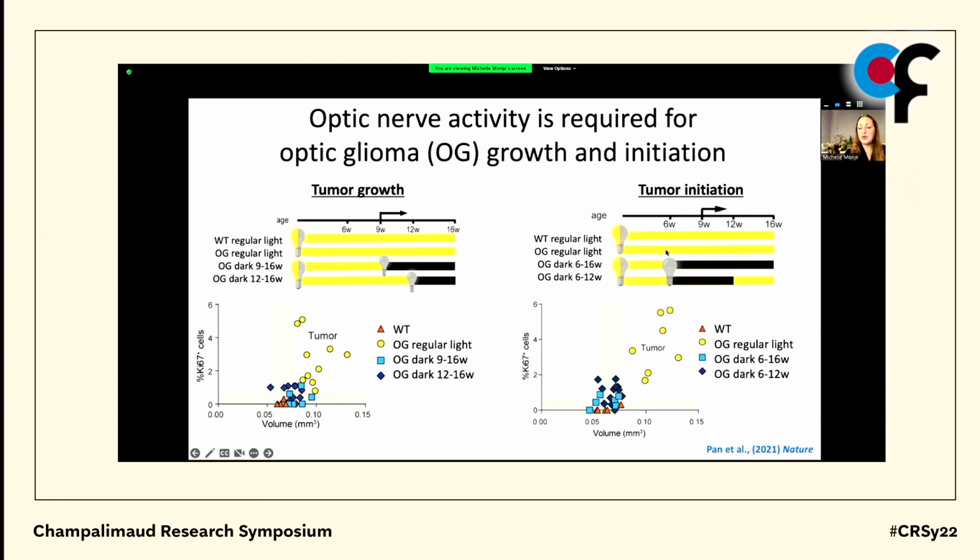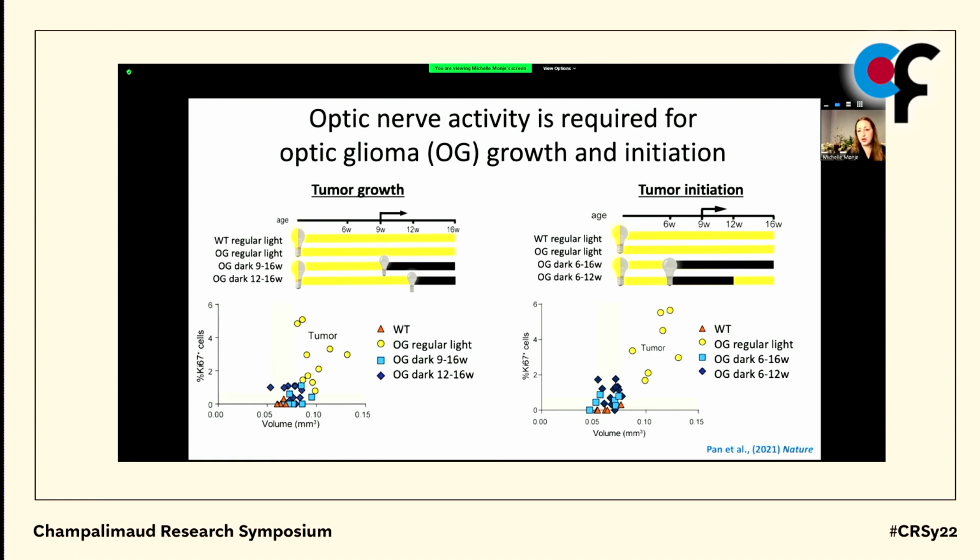And indeed, if we placed mice from 12 hours of light and 12 hours of dark into 24 hours of darkness at 6 weeks of age, then no tumors formed, even if after what appears to be a susceptibility period, we replaced mice in normal visual experience conditions, 12 hours of light, 12 hours of darkness.